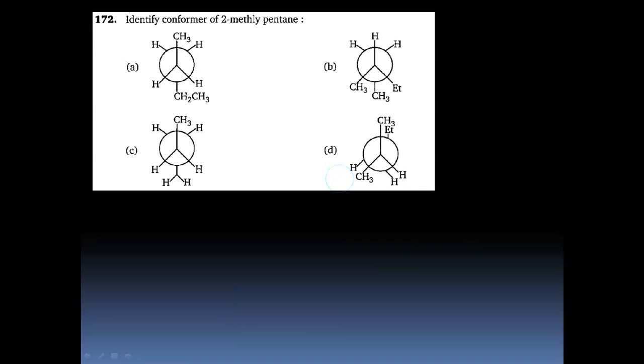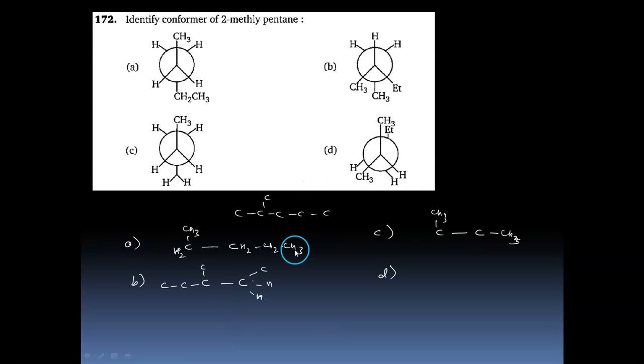Question number 172. Identify the conformation of 2-methyl pentane. In such questions, just check with the molecular formula. It says 2-methyl pentane, so it has to be like this. Let us draw the molecular formula for the first one. On the front carbon, we can see one methyl, and on the rear carbon, we can see one ethyl. So this is basically normal pentane, so it is not conforming with the molecule, hence not the answer.